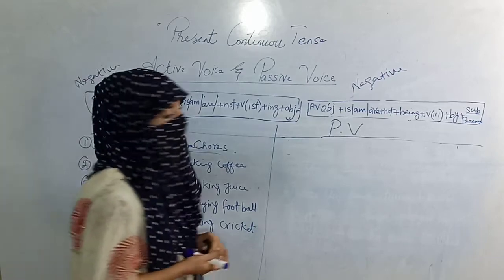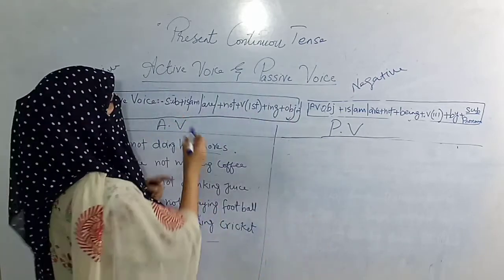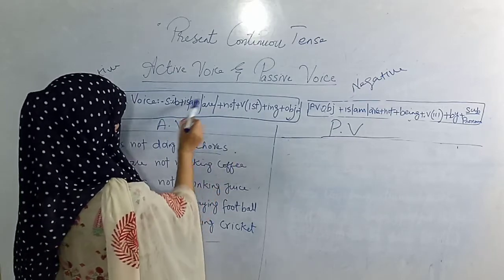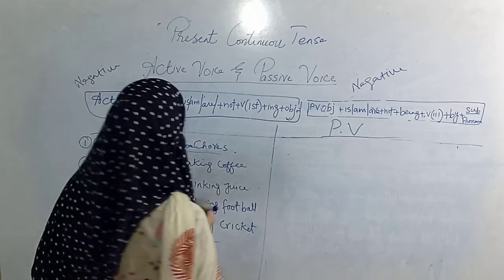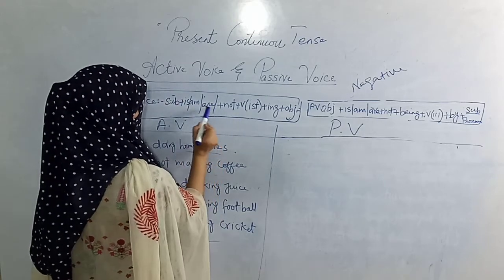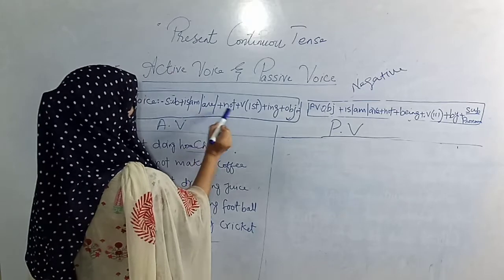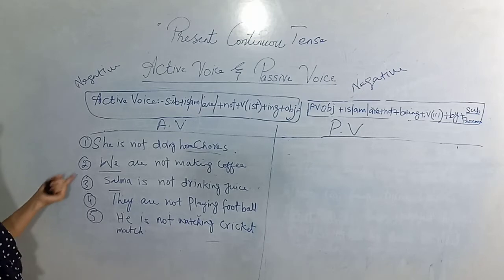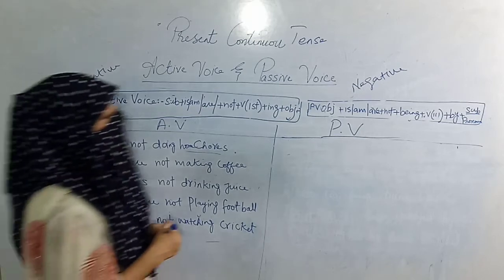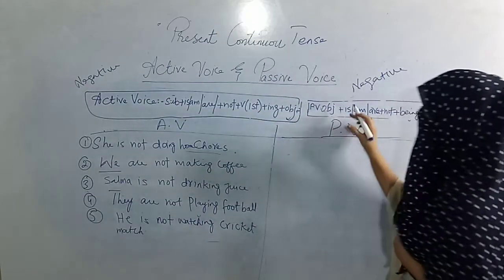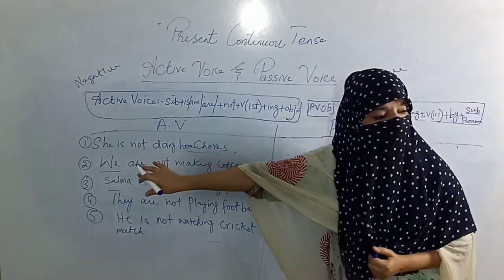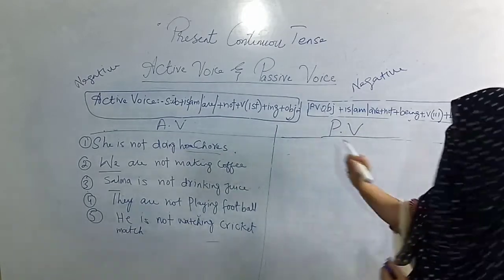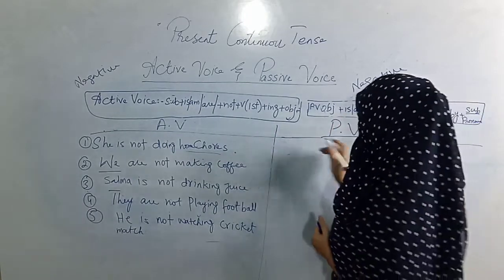So how I will convert it in negative? You can see here I have not made any big change, only after auxiliary verbs. These are called auxiliary verbs or helping verbs. Just after auxiliary verb I have applied not, so it has become negative. So she is not doing home chores. So how I will do it? So here I will write object first, but in active voice you have to write subject first, but in passive voice you have to write object first. So the object is home chores.